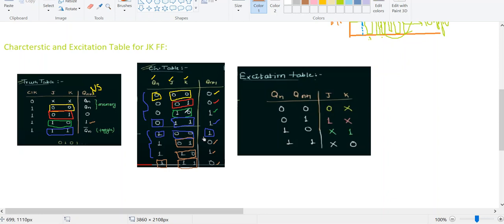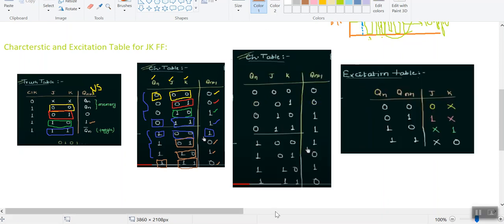Now this excitation table is derived from this particular characteristic table. The excitation table is defined with the inputs, as we explained in the last video lecture, Qn and Qn plus 1, and J and K are the two outputs. I would like to explain one more time, so I have taken this characteristic table in order to understand this excitation table.